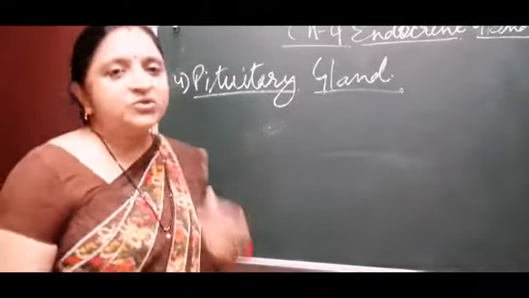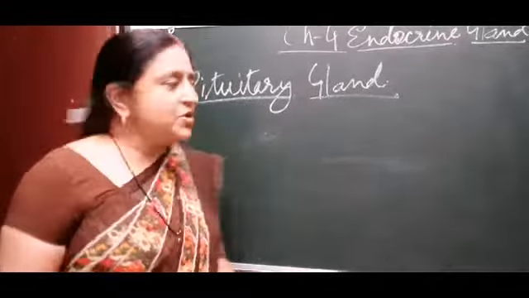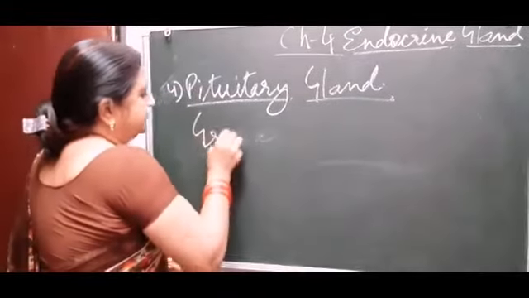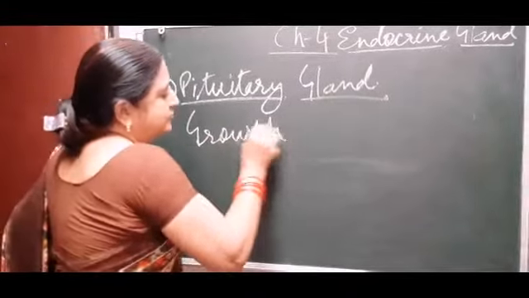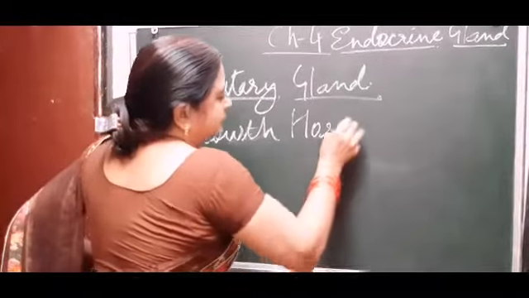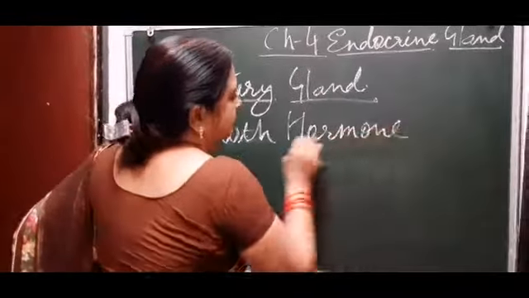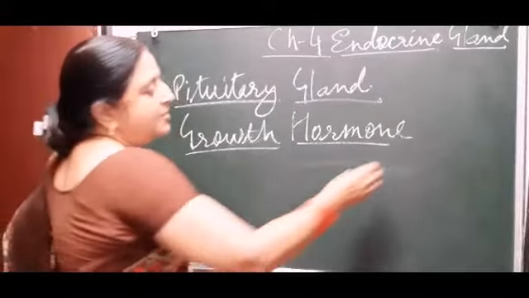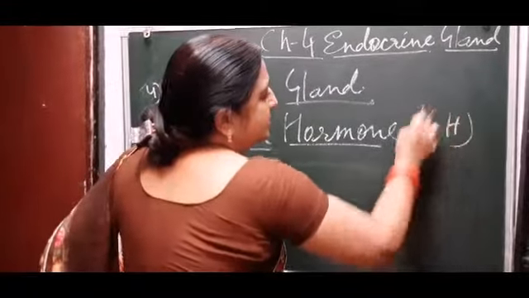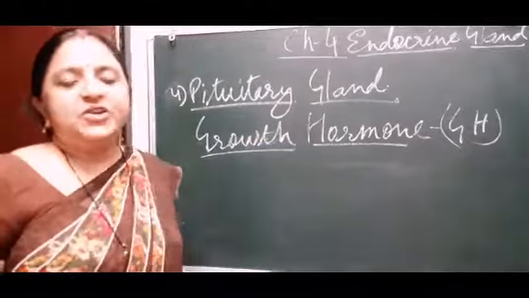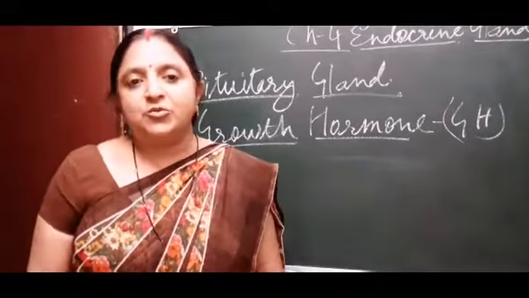It also secretes growth hormone. Growth hormone is responsible for increasing the height of a person.